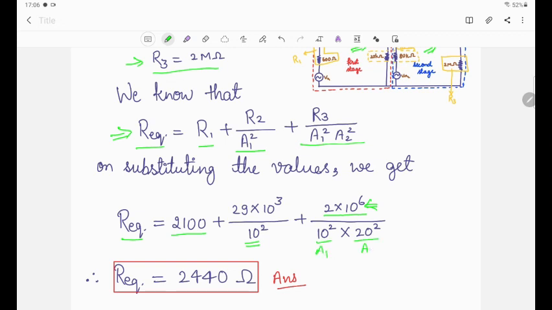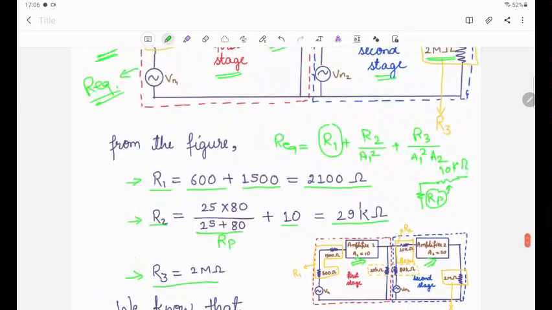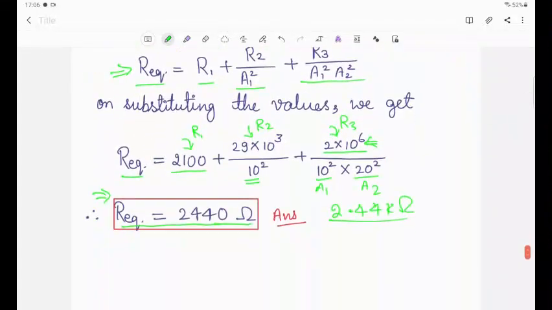After calculation, R equivalent is equal to 2440 ohm, or 2.44 kilo ohm. This is the equivalent noise resistance at the input of this circuit, as asked in the question.